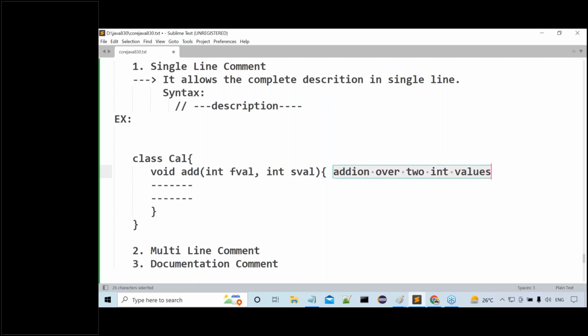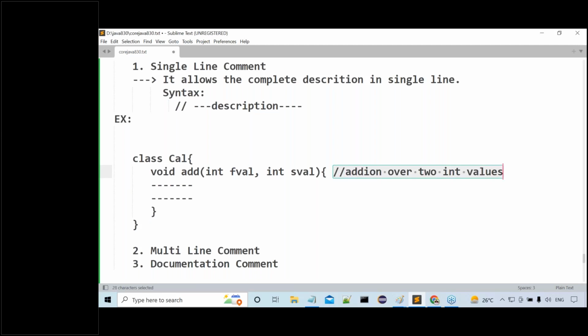This is a description. The description we have to provide in the form of a comment. We should not provide the description as part of the program directly. We have to provide the description as part of the comment, so then only it will not be executed. Otherwise, our compiler and JVM try to evaluate this expression. Whenever we want to provide it as a comment, we have to use two slashes. If we use two slashes, automatically compiler and JVM will think this is a description, a comment, not required to evaluate that part.